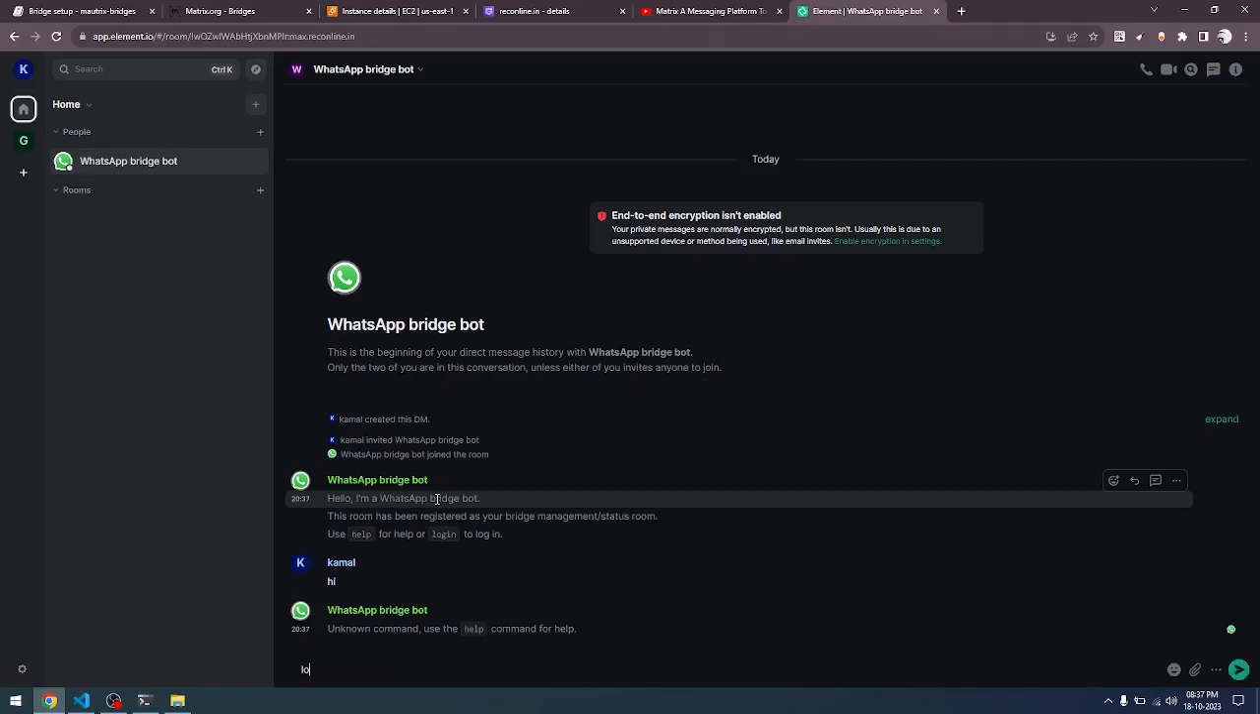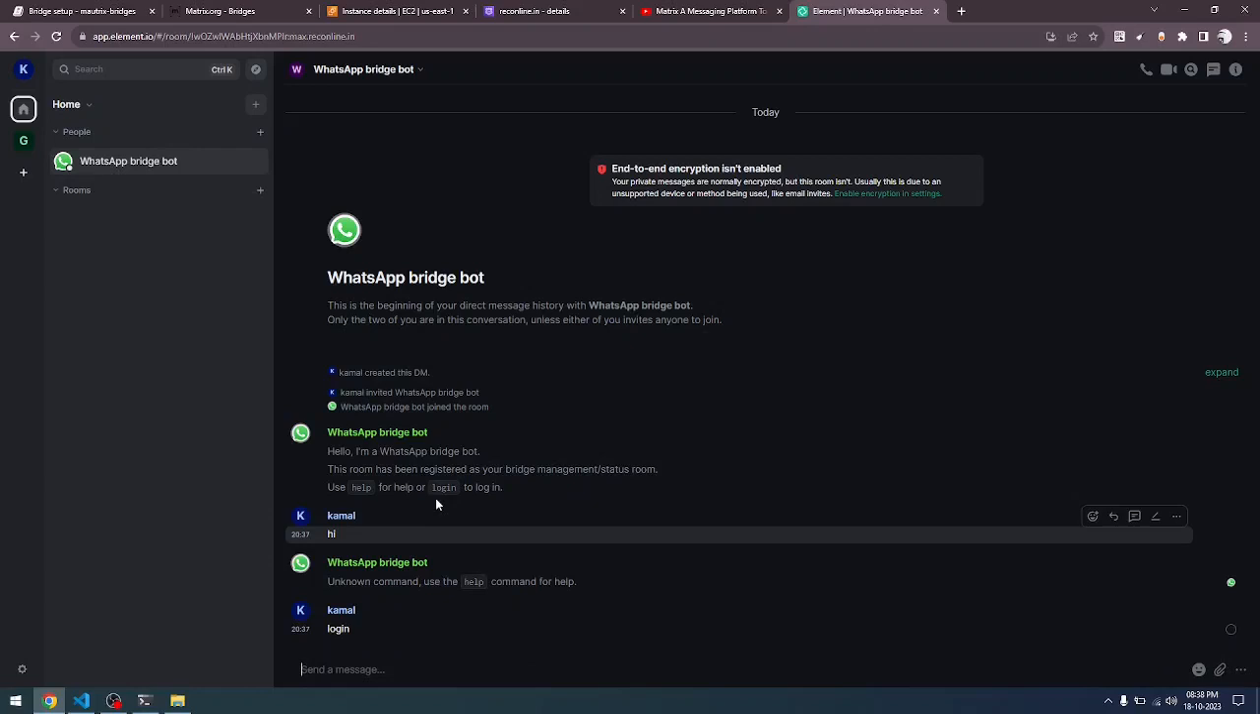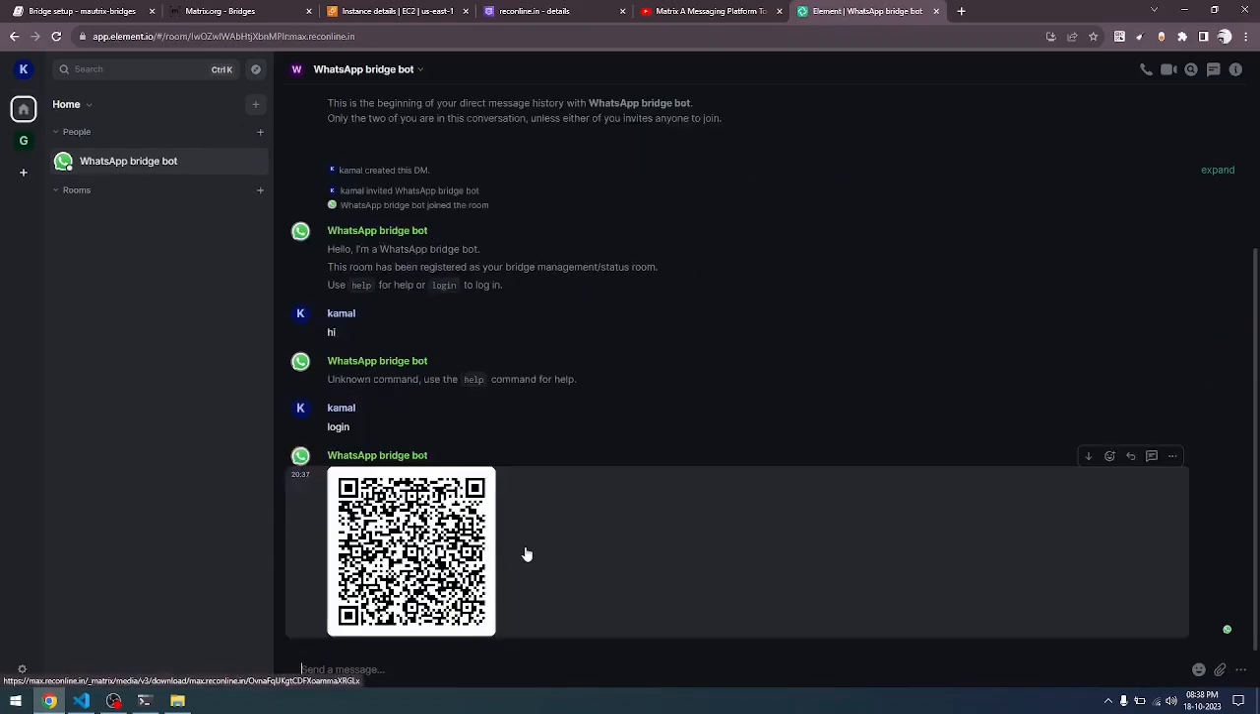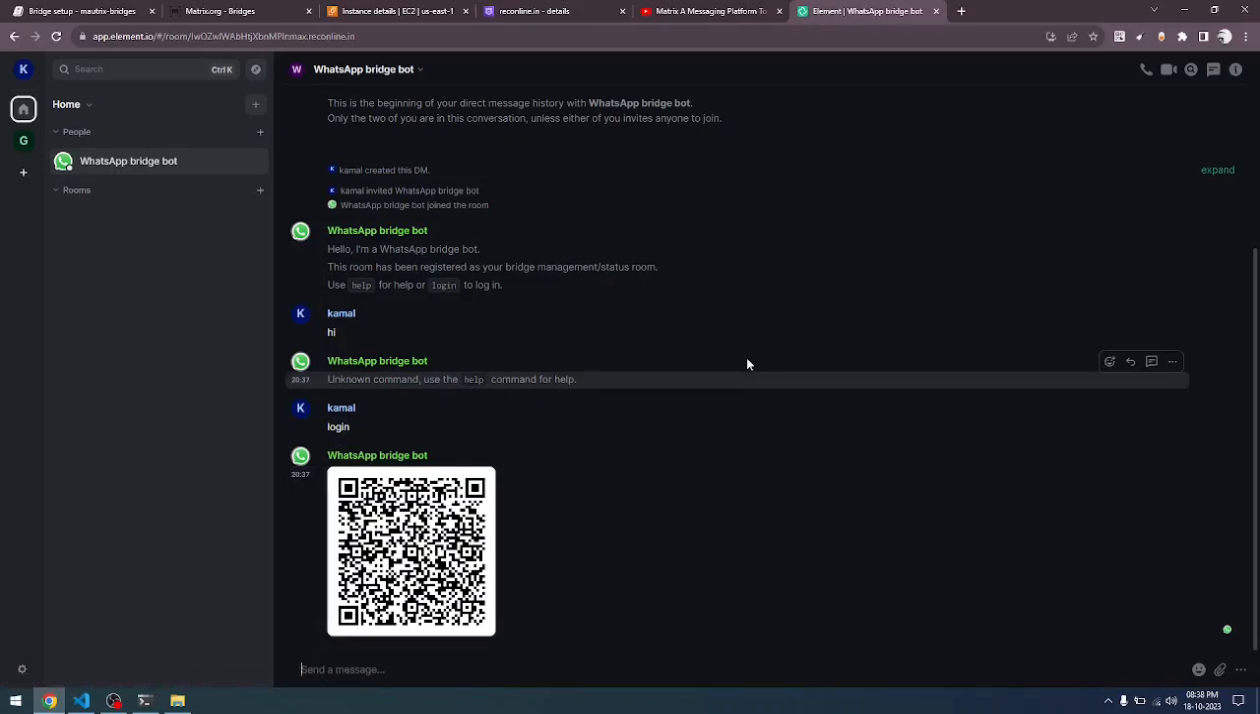After this, you can say login. Once you say login, that's when the WhatsApp bot will give you this QR code, and this is where you need to use your own phone WhatsApp client and use the QR code registration process. And then once you do that, all the messages in your WhatsApp application will start getting populated here.